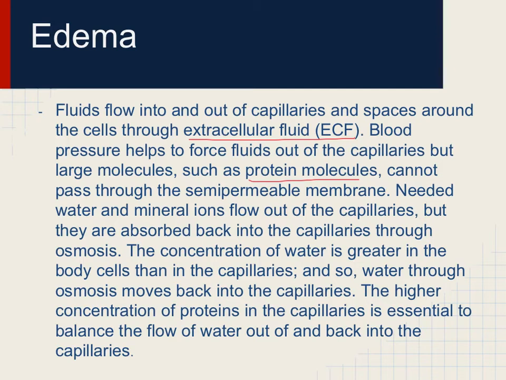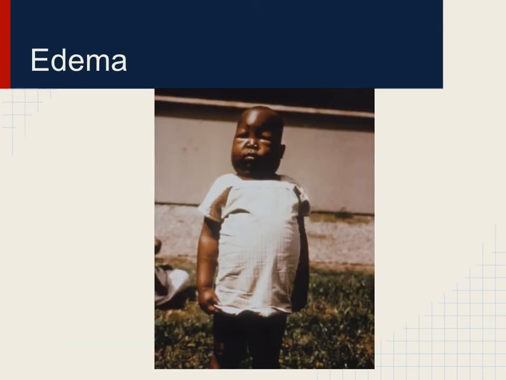The concentration of water is greater in the body cells than in the capillaries, so water through osmosis moves back to the capillaries. The higher concentration of proteins in the capillaries is essential to balance the flow of water out of and back into the capillaries. But edema can look like this.